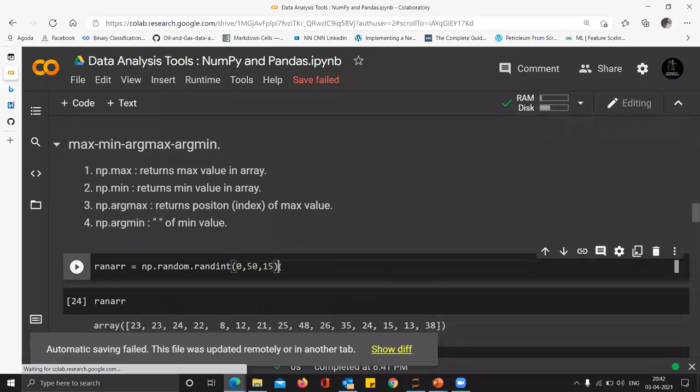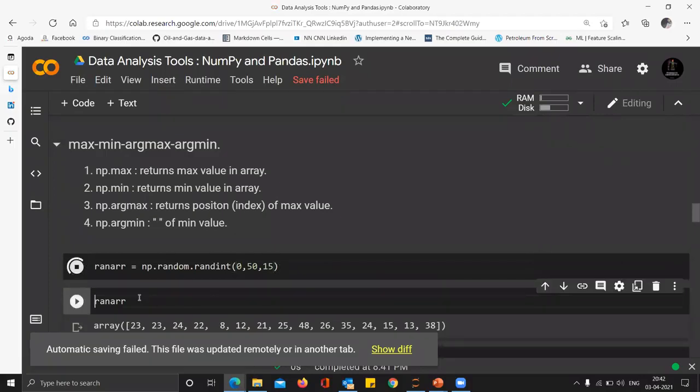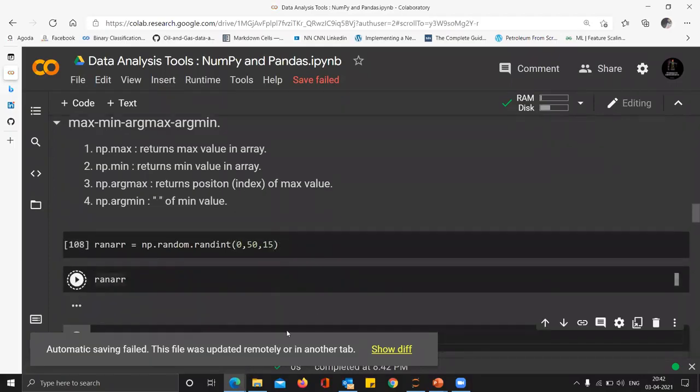So suppose I create a random array of integers, having 15 values. So I have this random array.